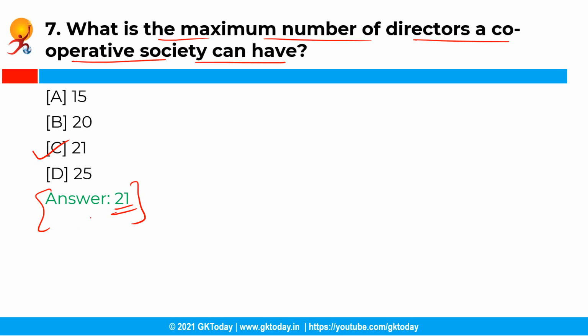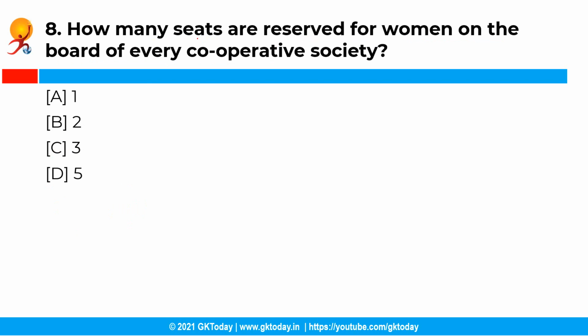Now the next question is, how many seats are reserved for women on the board of every cooperative society? So you have the following options and the correct answer is option B, that is 2. So the legislature of the state has the power to provide for the reservation of 1 seat for the scheduled castes or the scheduled tribes and 2 seats for women on the board of every cooperative society in India having members from such a category of persons.